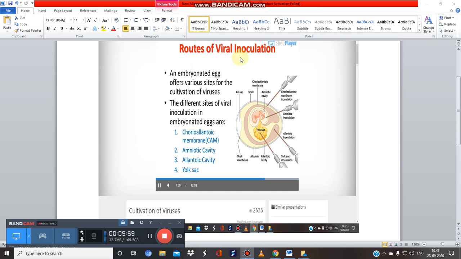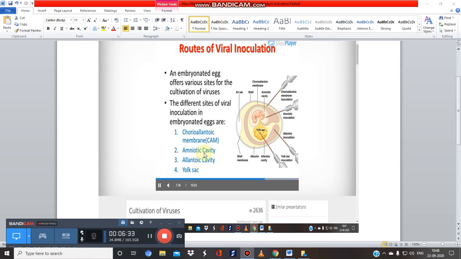Yes, there are different routes for inoculation into these embryonated eggs: the yolk sac, the amniotic cavity, the allantoic cavity, and of course the chorioallantoic membrane, that is CAM. Let's see these one by one. This is the yolk sac inoculation. We will inject the virus over here. This is the yolk sac inoculation. The second one is the amniotic cavity. This part is the amniotic cavity inoculation.